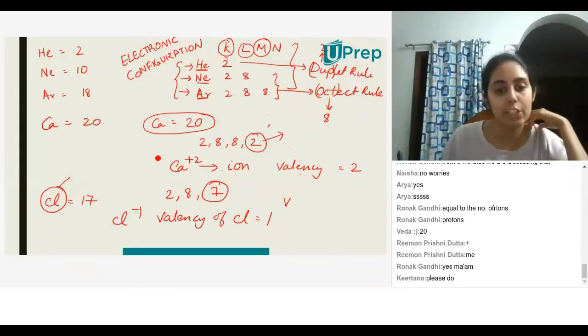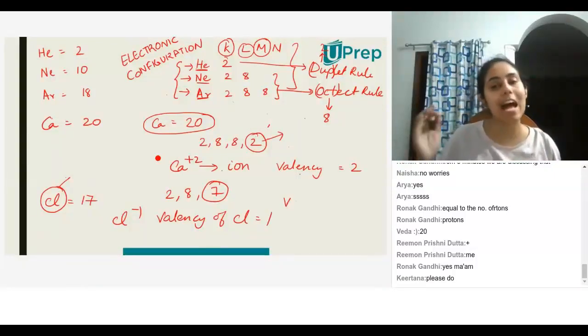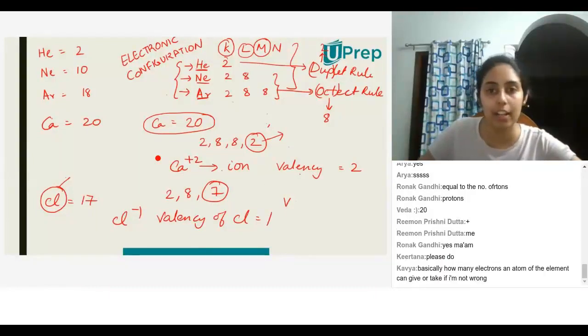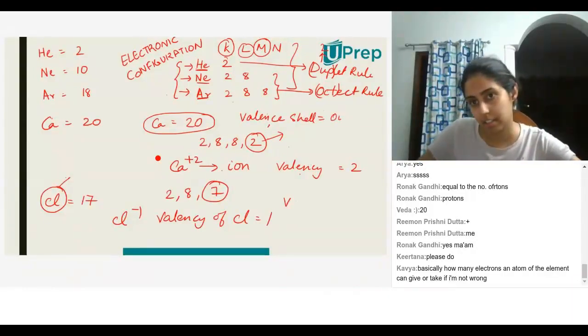So if you look at the calcium atom, it has 2 electrons in the outermost shell and it loses these 2 electrons. The outermost shell is also known as the valence shell. So it should attain the electronic configuration of a noble gas to gain stability, right? Yes, absolutely right.